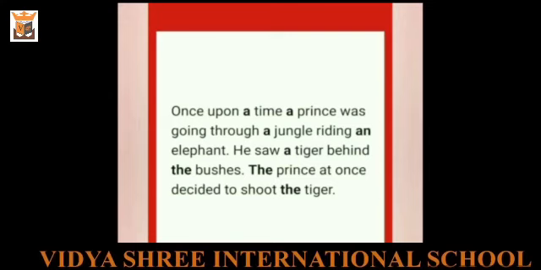As you can see in this example, the nouns which are introduced for the first time and are starting with a consonant like prince, jungle, tiger, we have used a before them and we have used an before elephant because it is beginning with vowel sound. And wherever the same noun is used for the second time, like prince and tiger, we have used the article the before them.